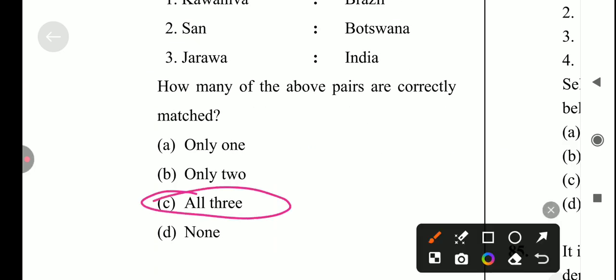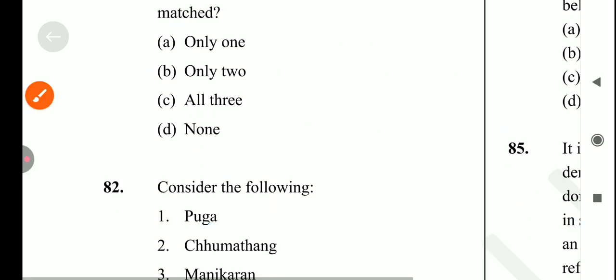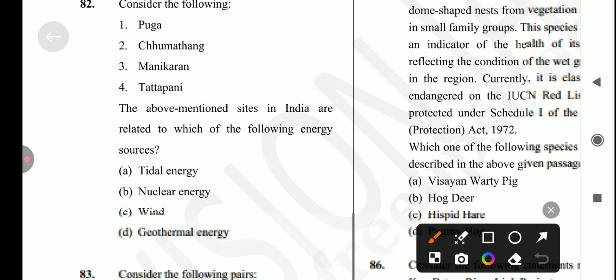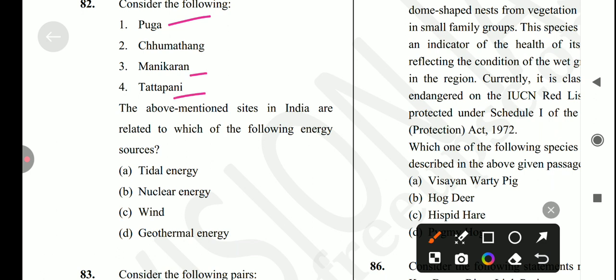ऑल 3 आर करेक्ट. ओके, लेट्स कम टू द नेक्स्ट क्वेश्चन, विच इज कंसिडर द फॉलोइंग स्टेटमेंट्स, which is Puga, Chumthang and Manikaran and Tatapani. The above mentioned sites in India are related to which of the following energy sources.